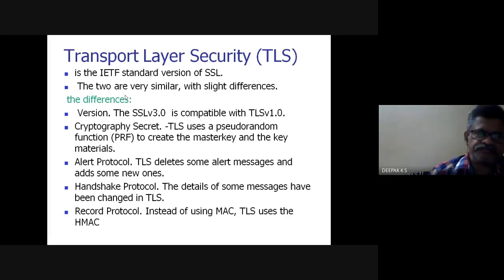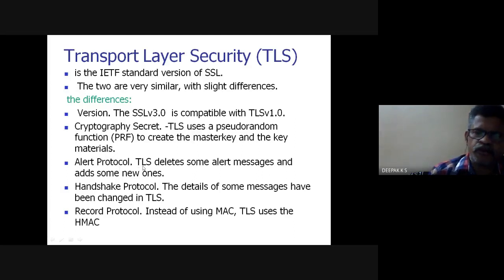SSL version 3 is compatible with TLS version 1. Then there is a little difference in the way TLS uses a pseudo-random function to create the master key and the key material.